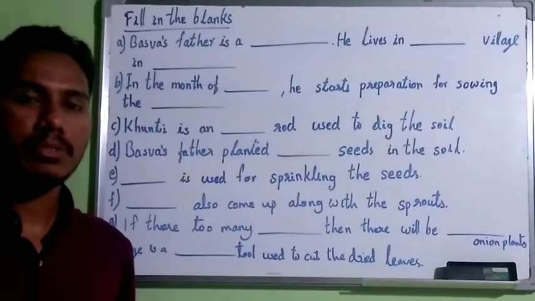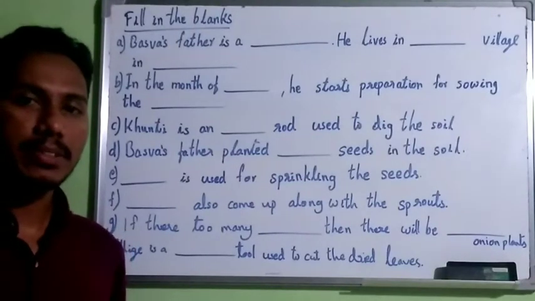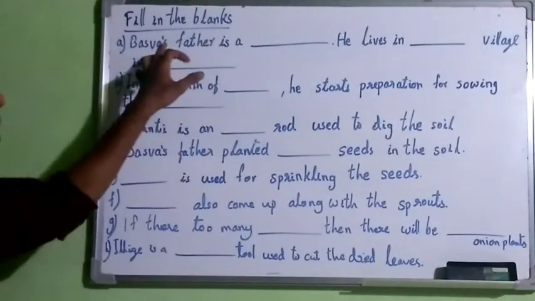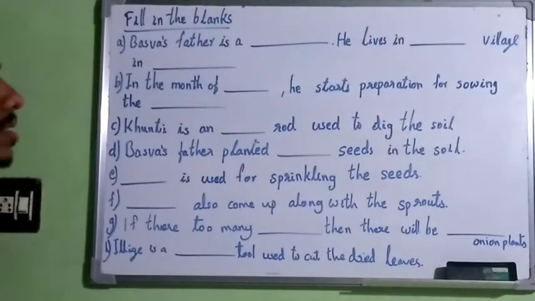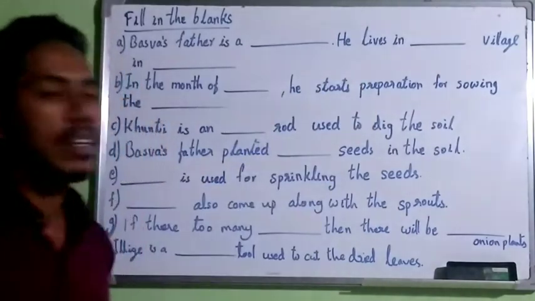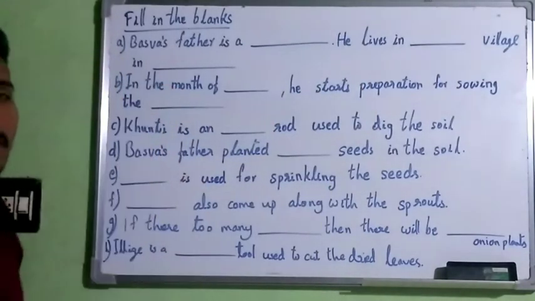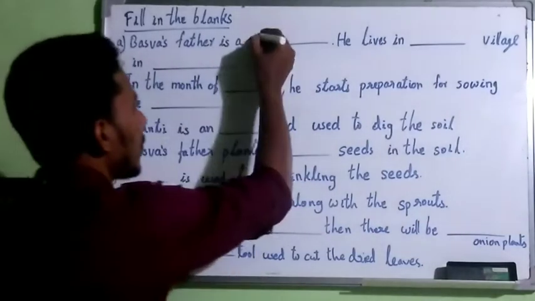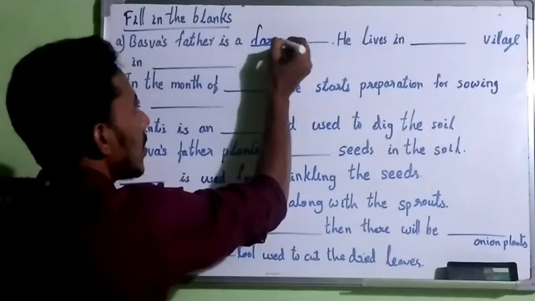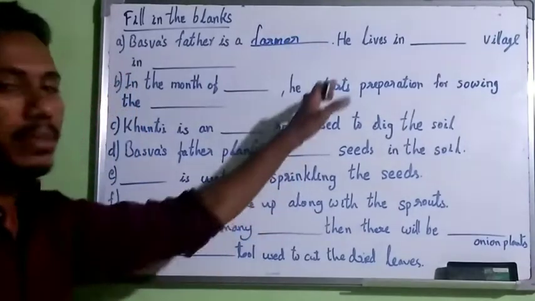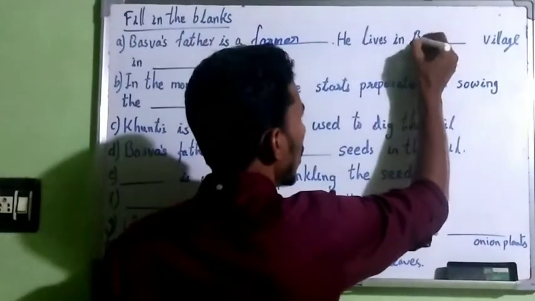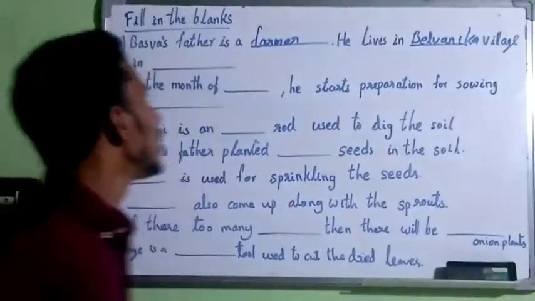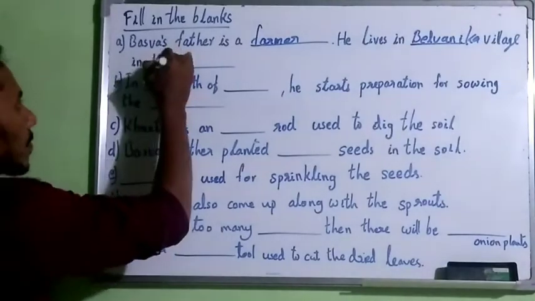Another activity is filling in the blanks. Look at your workbook and read the sentences. Baswa's father is a dash. He lives in dash village in dash. Baswa's father is a farmer. He lives in Belvaniga village in Karnataka.